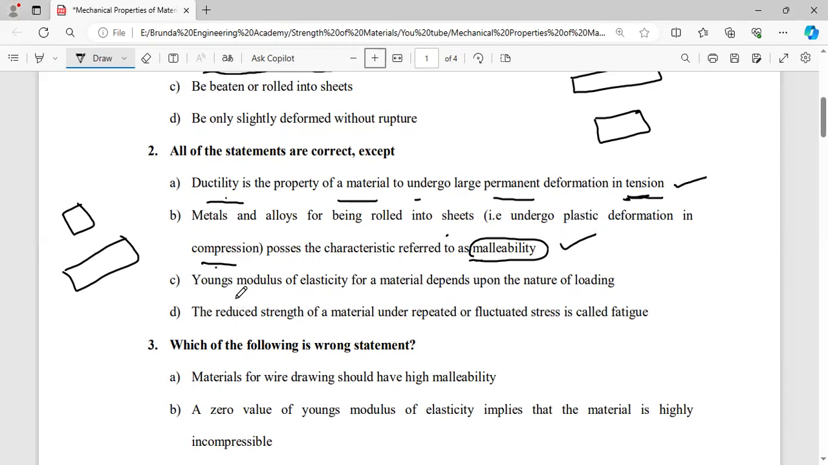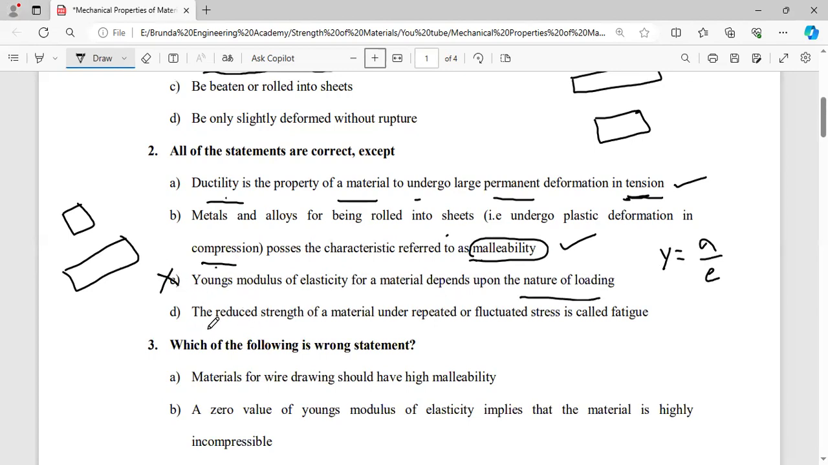Don't worry about that. Next, coming to Young's modulus of elasticity for a material depends upon the nature of loading. Actually, this is a wrong statement. Young's modulus Y or E is equal to stress by strain. The ratio between stress and strain is called Young's modulus. This will not depend upon the nature of loading. So it is the wrong statement.